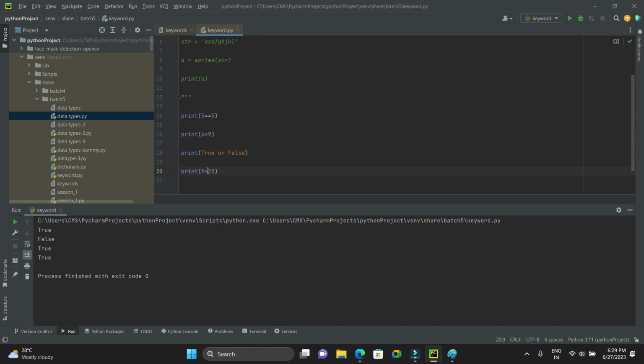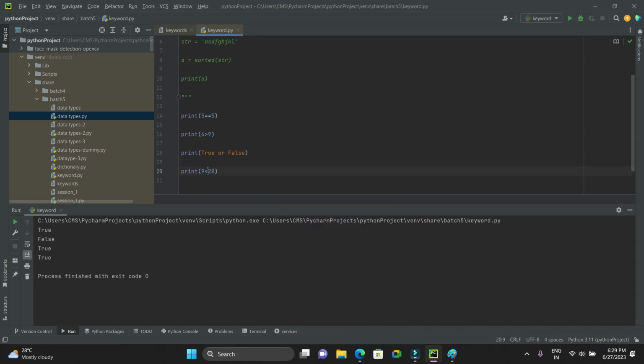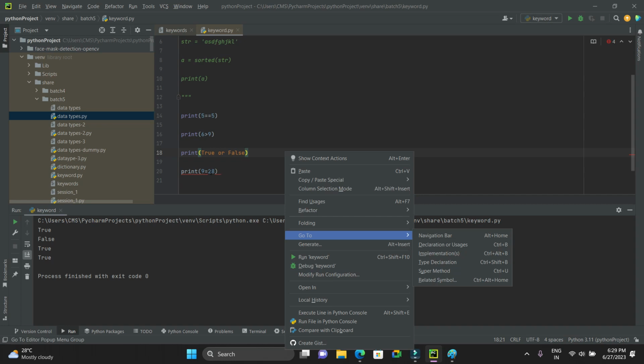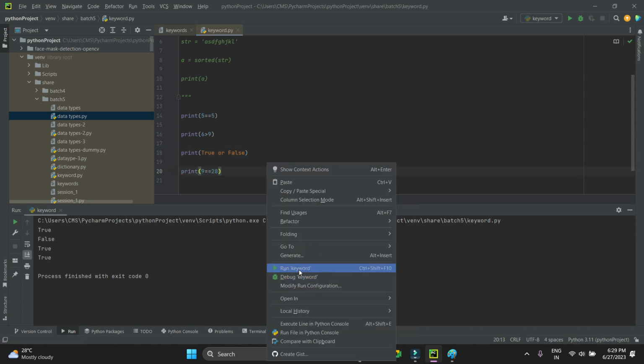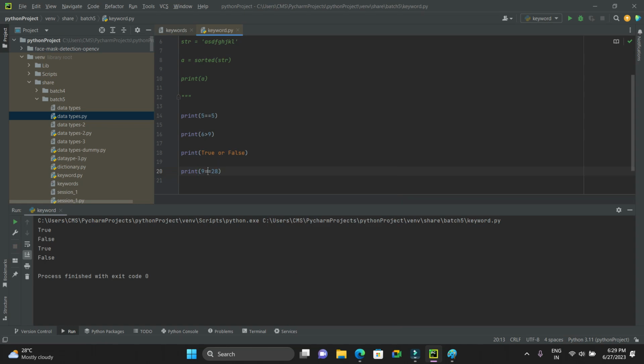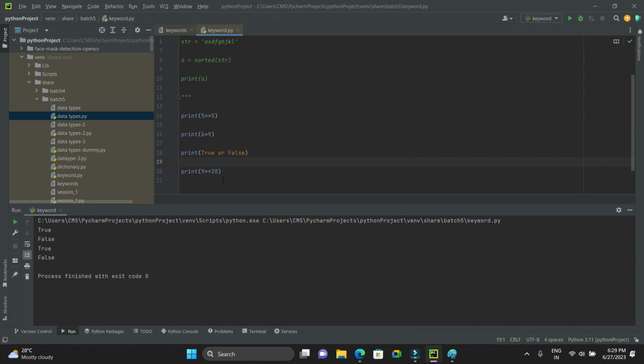If you remove equals, then it is still True. If you use just 9 equals 28, that is an assignment operator and won't work. If I take 9 is greater than or equal to 28, that time it is False.